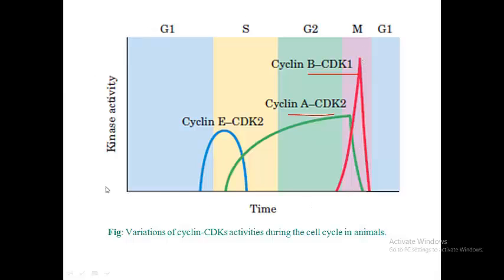This one is the diagram of the animal cell cycle, and we can see here how the activity of the cyclin-CDK complex occurs in a particular phase of the cell cycle. That means this cyclin-CDK2 complex will not work in the G2M checkpoint or M phase checkpoint. These are specific.